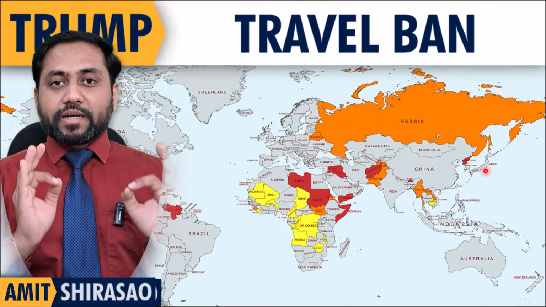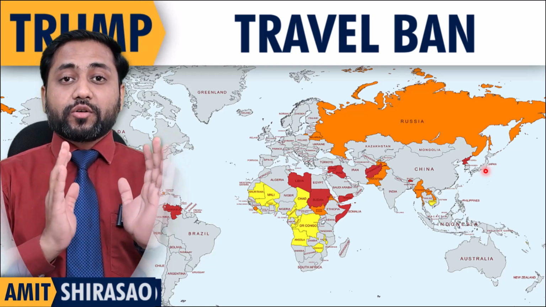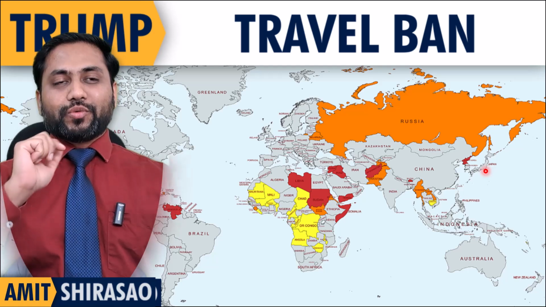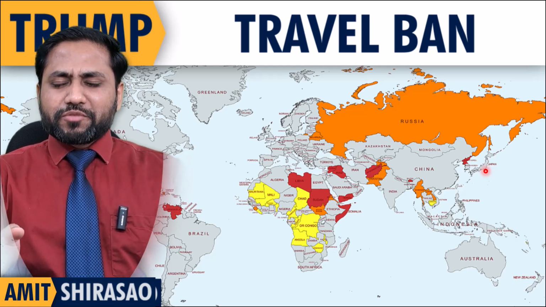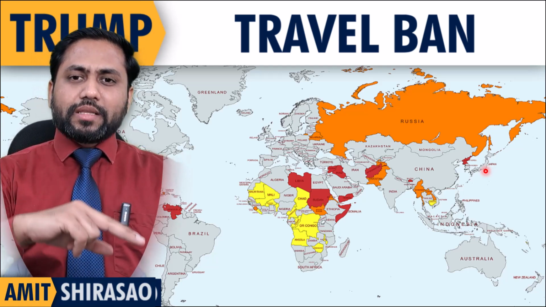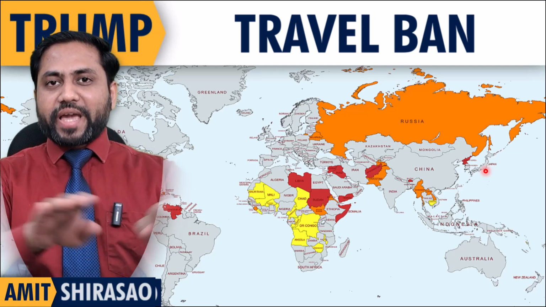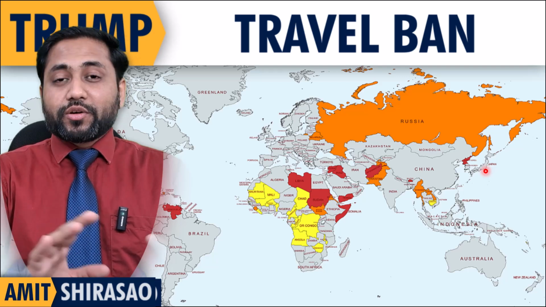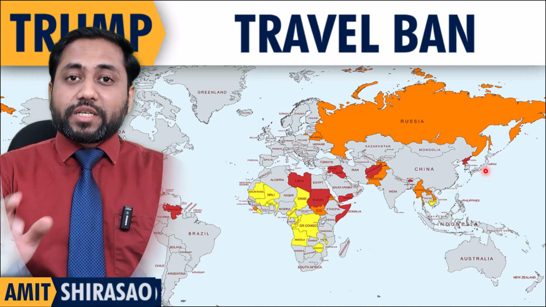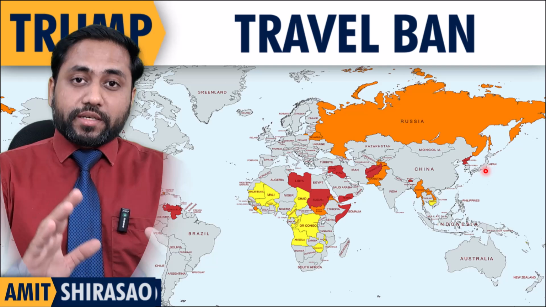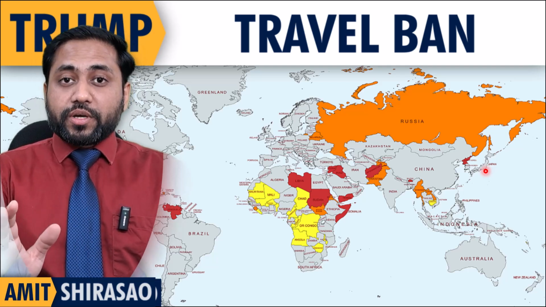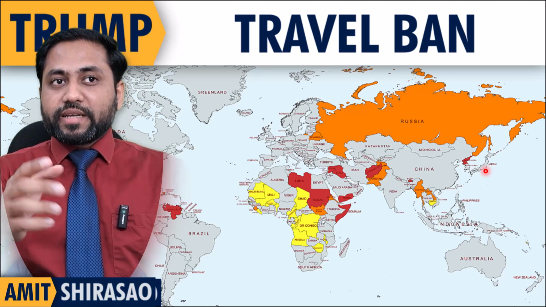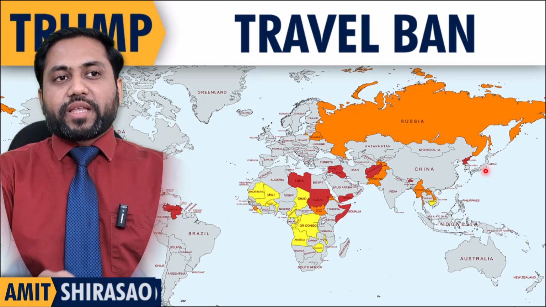This is a data-driven analysis of Donald Trump's latest travel ban in Trump regime 2. How is it different from Trump regime 1? Well, in 1, he had a blanket ban on Islamic countries, and that did not look very secular. It did not send out a good message. But this time, he has done it in a better, more secular, and more organized way. So here is some data-driven analysis of his travel ban.